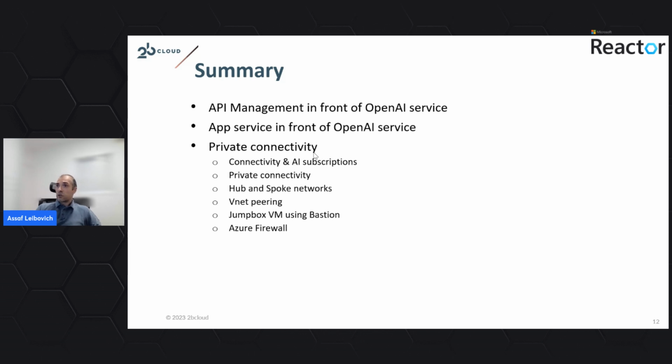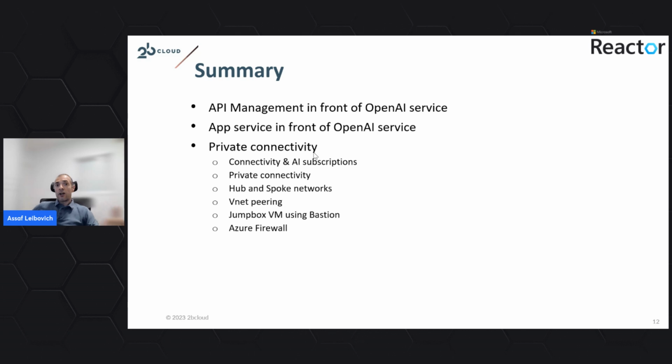The next use case was setting up an application, a simple web application. It could be more complex as well. This web application is configured to be accessed internally. It accesses the OpenAI through the API management or directly, it can work both ways. The idea here was to see that we can make sure that the application is accessible only from within the virtual network, only internally, and not accessible from the outside.